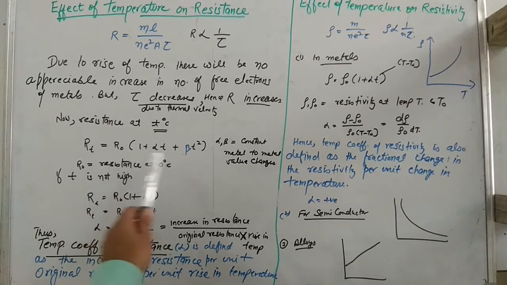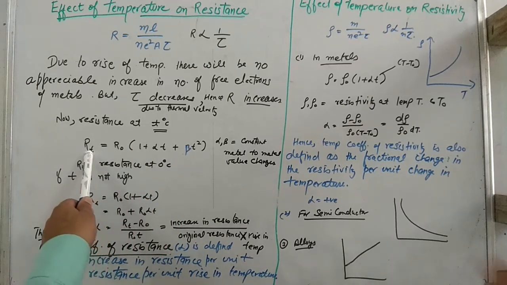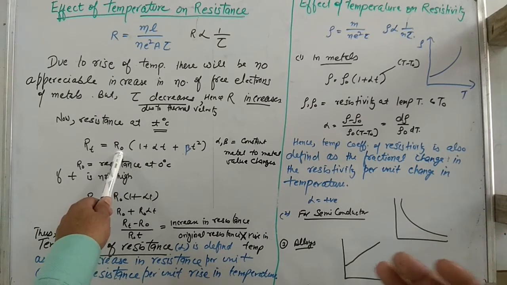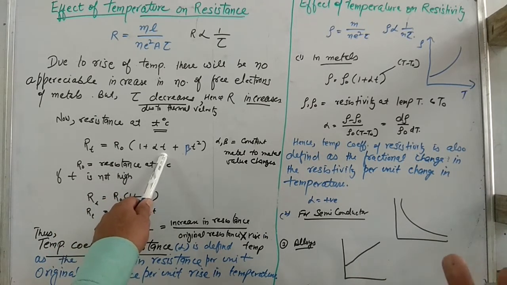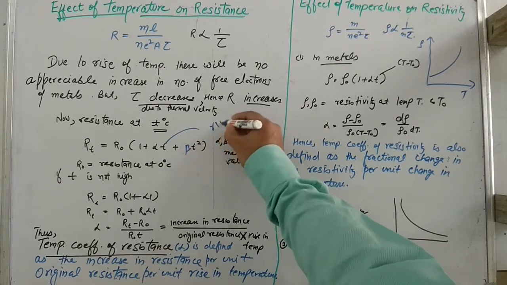RT is the resistance at T temperature, like 30 degrees, and R naught is at 0 degree. Then T is 30 degrees, the rise in temperature.